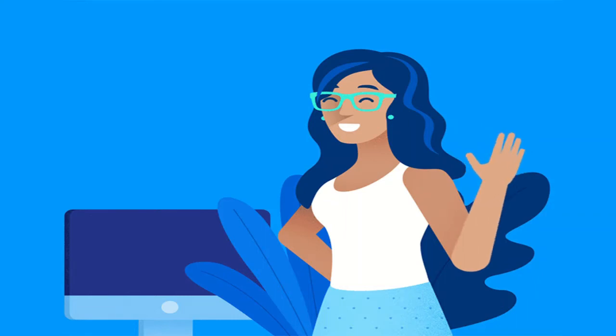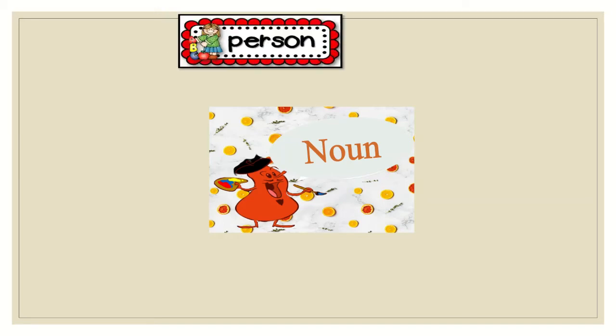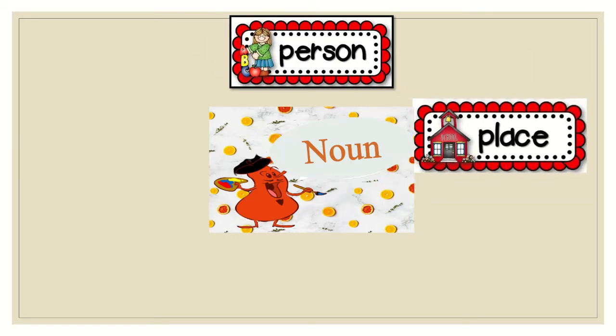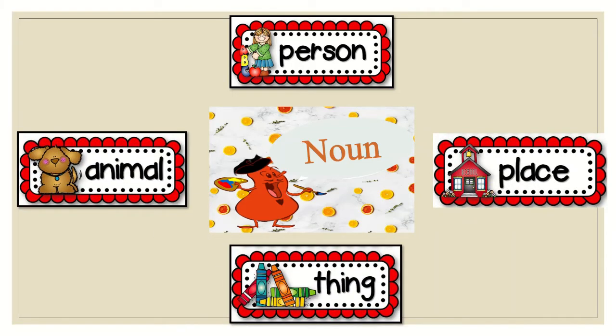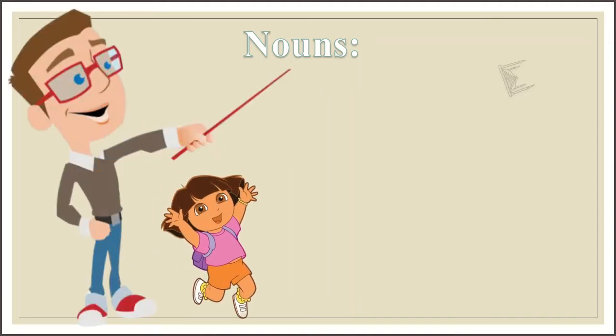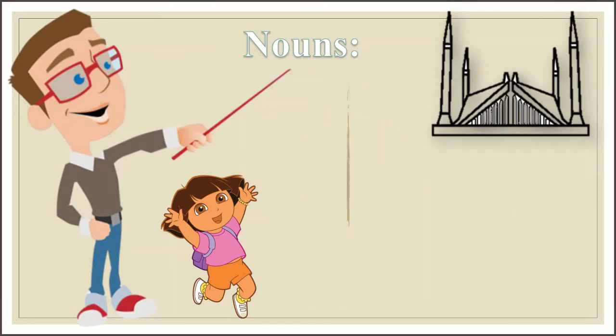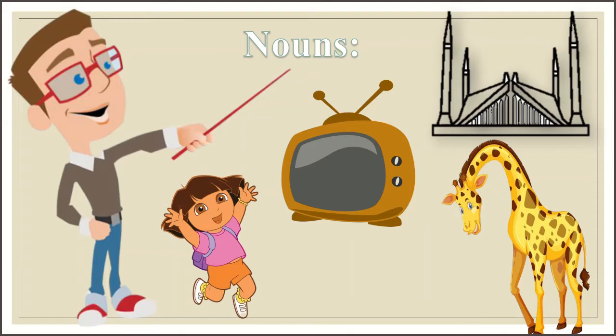In today's class, let us learn something new. Now, let's start with the easiest thing. Noun. What is a noun? Well, noun is a name of person, place, thing, or an animal. For example, a girl, a mosque, a television, or an animal. These all are examples of nouns.